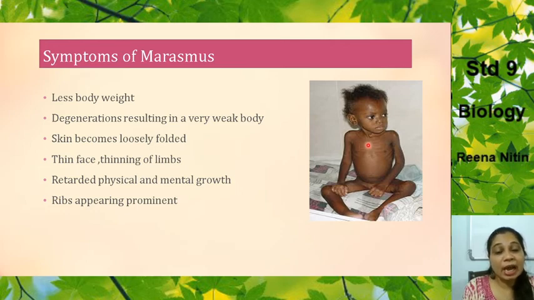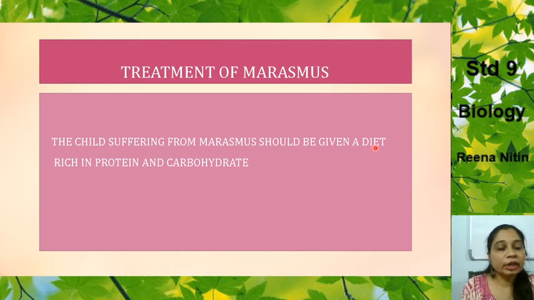Retarded physical and mental growth. The child becomes retarded not only physically but also mentally. And the ribs appear prominent. So these are the symptoms of marasmus. Now, how can it be treated? Again, a child can be given a diet which is rich in proteins and also carbohydrates and fats.